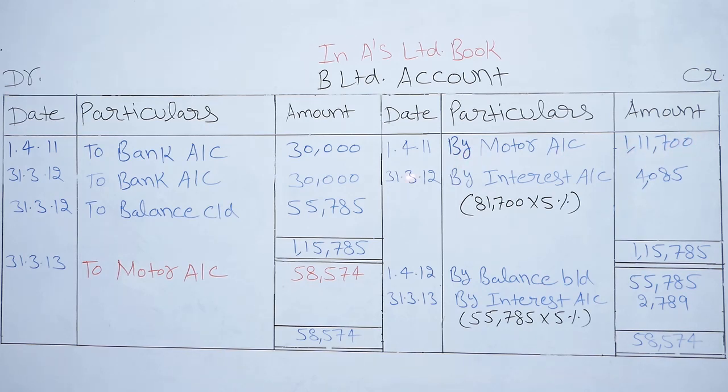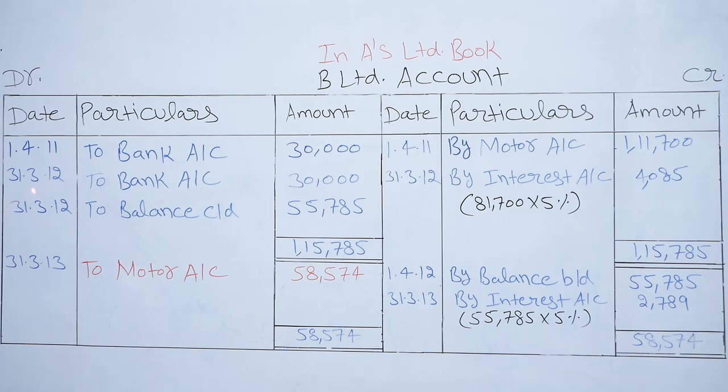1,11,700 rupees. On 31st March 2012, by interest account. So this is the interest entry. Interest entry is interest account debit to B Limited. At what amount will we charge interest? Motor value is 1,11,700. Out of this, 30,000 rupees has been paid as down payment. So balance amount is 81,700. How do we get 81,700? 1,11,700 minus 30,000 is equal to 81,700. Rate of interest is 5%. So in this way we get 4,085 rupees.